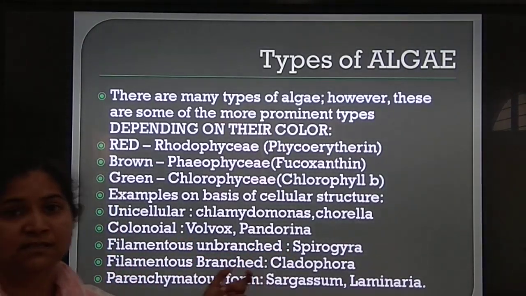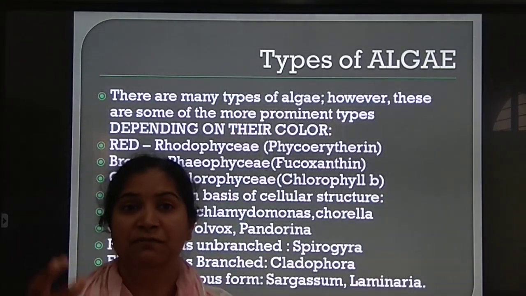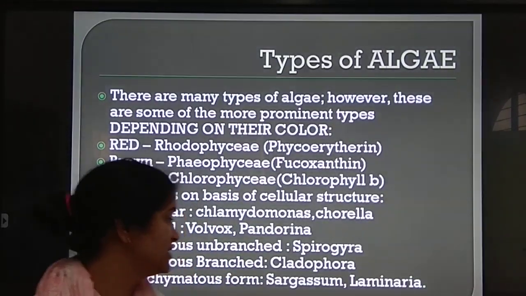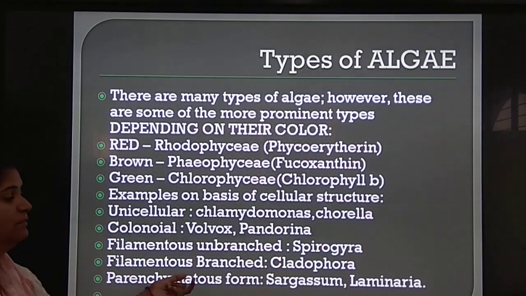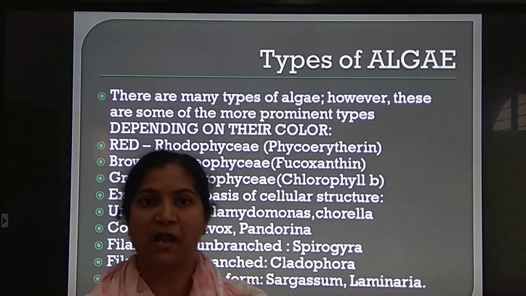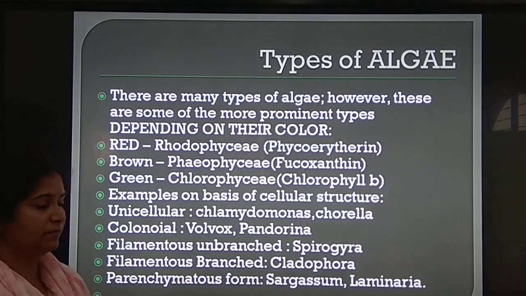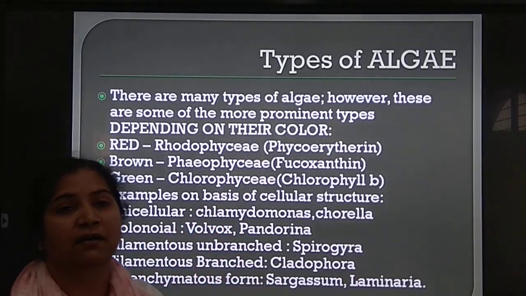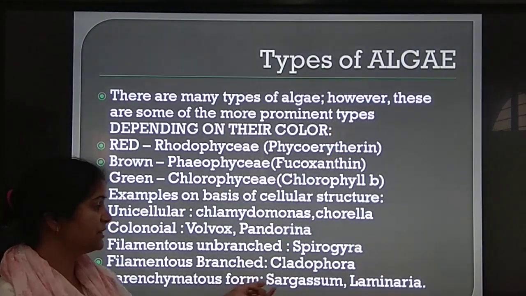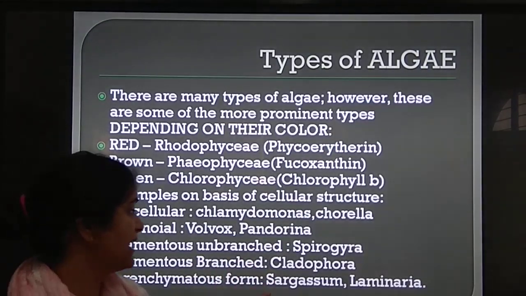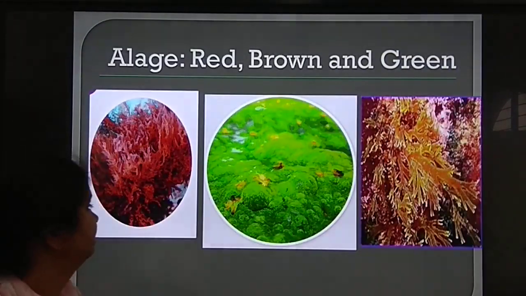Filamentous branched means it has divisions and spreads its branches, so it is Cladophora. Parenchymatous form means a plant-like body of algae spreading like branches, like parenchyma tissue: Sargassum and Laminaria.